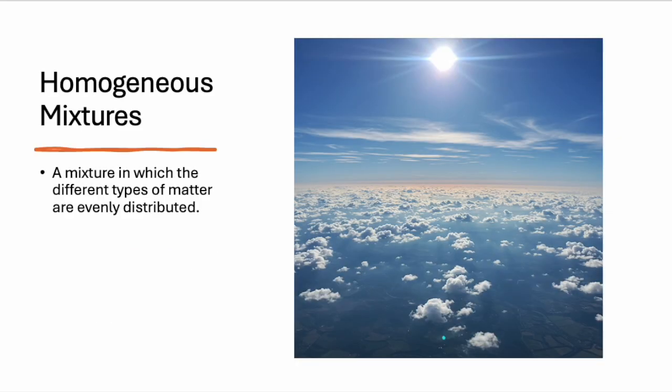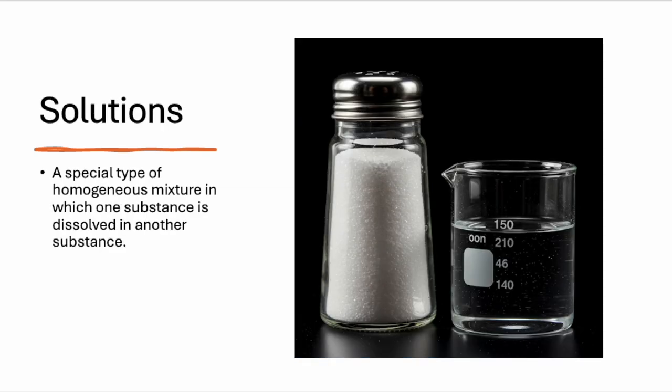A homogeneous mixture is a mixture in which the different types of matter are evenly distributed. For example, air is a homogeneous mixture because the different gases that make up air are evenly distributed throughout the air. A solution is a special type of homogeneous mixture in which one substance is dissolved in another substance. For example, salt water is a solution because the salt is dissolved in the water.